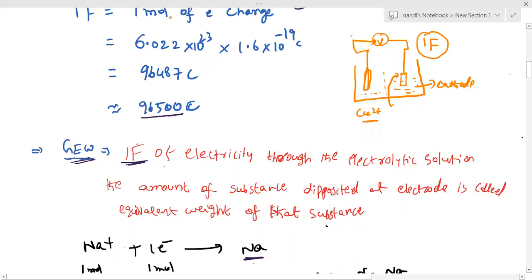Get the definition. Let's complete that one, and next we'll discuss everything. Already we discussed equivalent weight and the normality calculation. You may forget that one. We are connecting all these things.